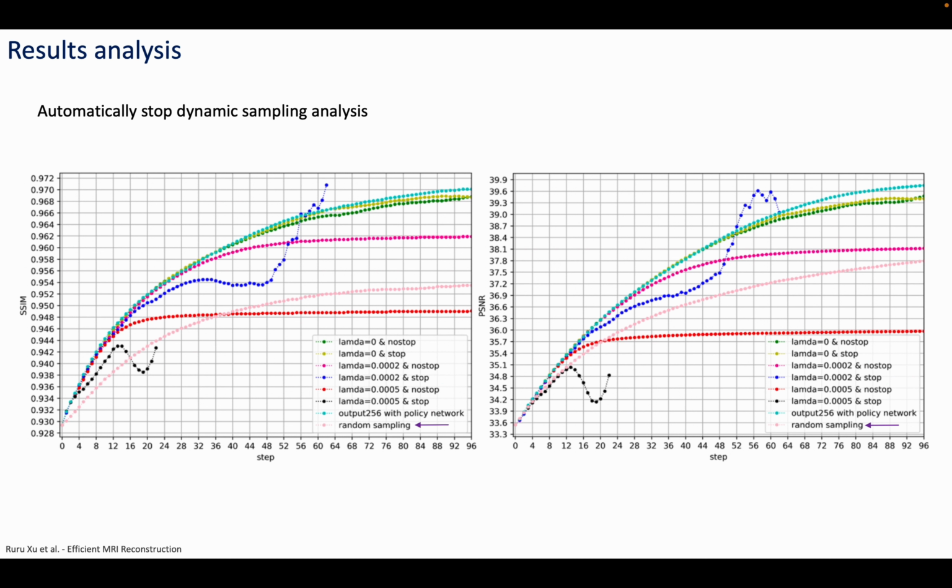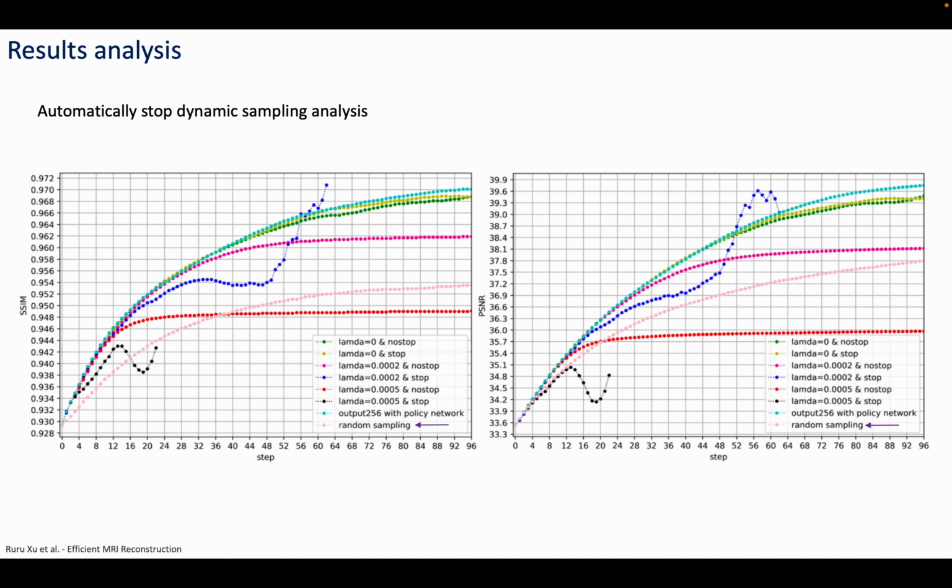In addition, we used the policy network to guide the sampling and random sampling of the next CAIPI lines respectively for comparison. We found that both SSIM and PSNR obtained by using the policy network were larger than those obtained by random sampling.